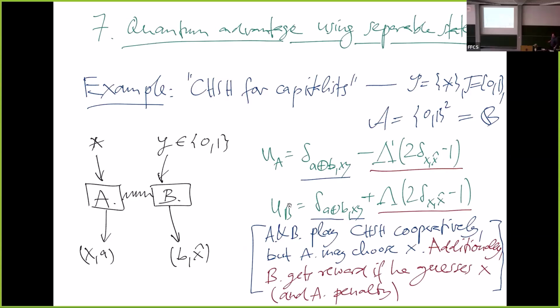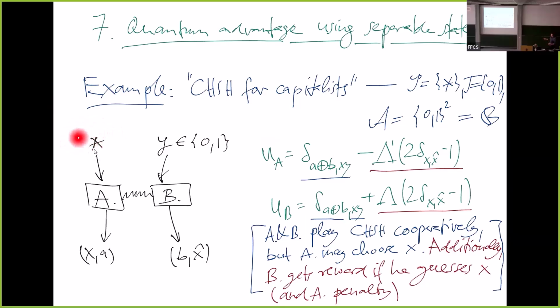I call this CHSH for capitalists. So the market gives you an incentive to obey or violate the Bell inequality. The inputs are like this. It looks a bit like CHSH, but the types and the outputs are a bit modified.